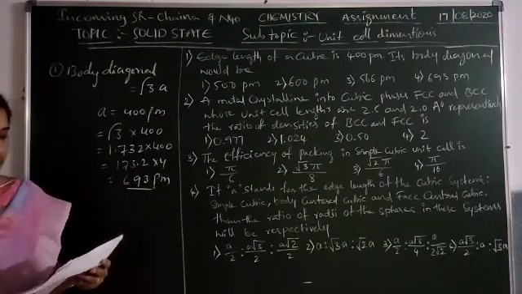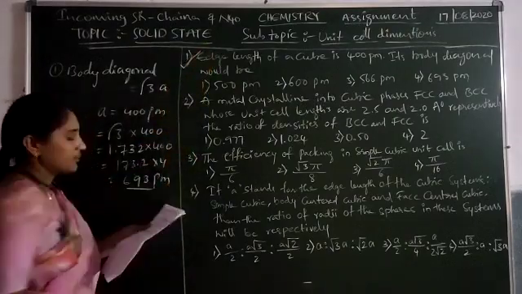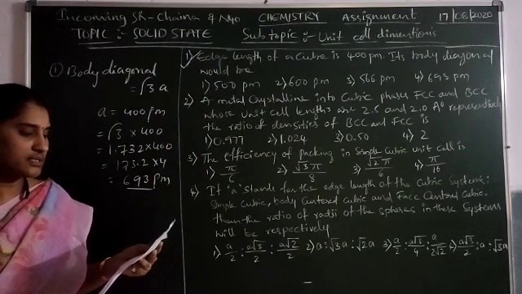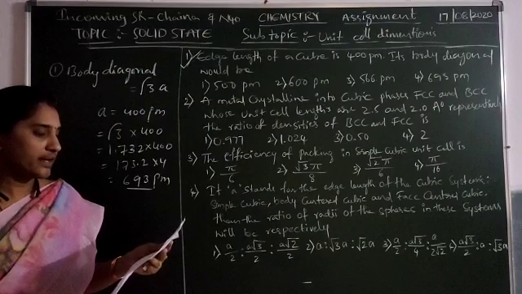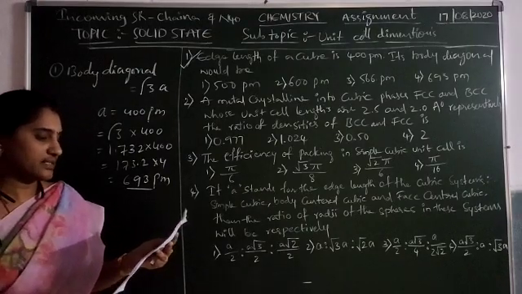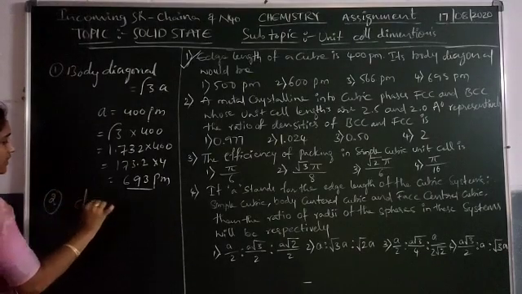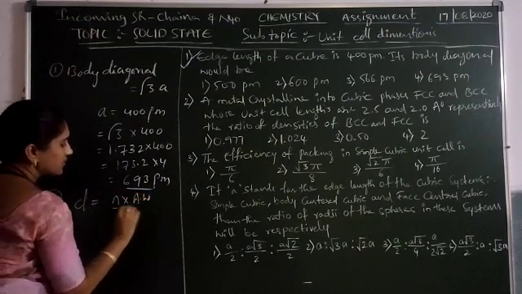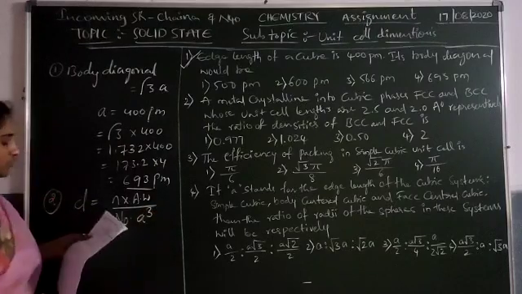And then the second one: a metal crystallizes into two cubic phases, FCC and BCC, whose unit cell lengths are 2.5 and 2 angstroms respectively. The ratio of densities of BCC and FCC. Then what is the density formula? Density is equal to N into atomic weight to the top, Avogadro constant into volume of the cubic unit cell.